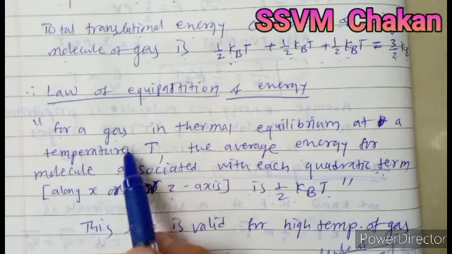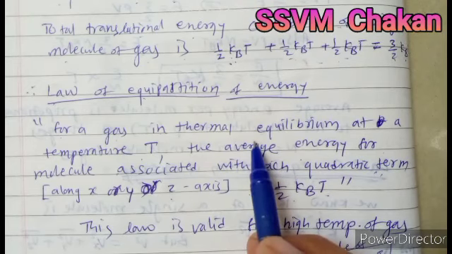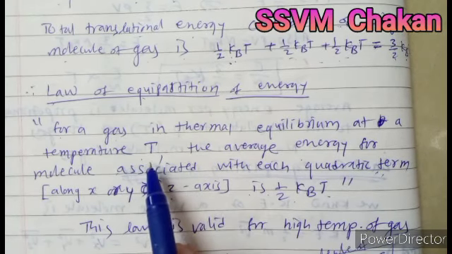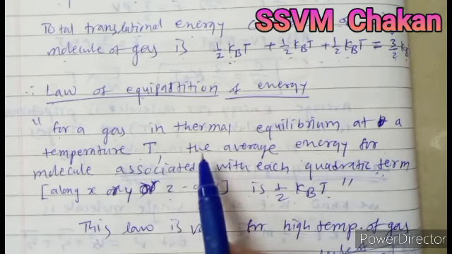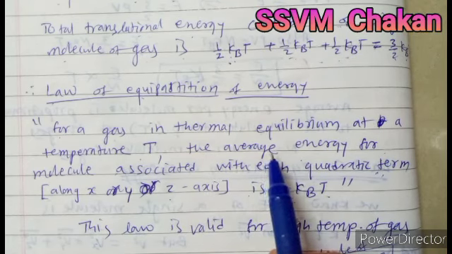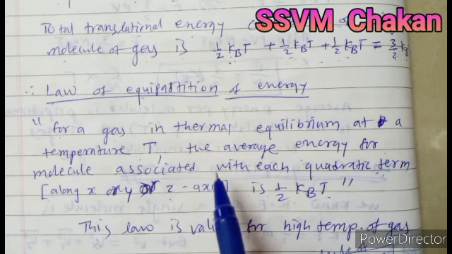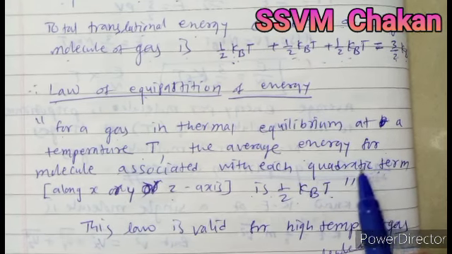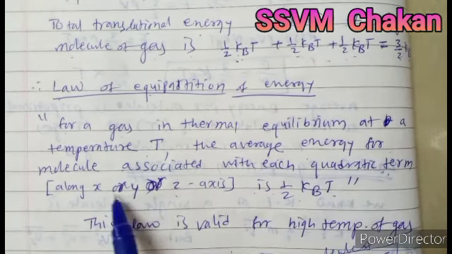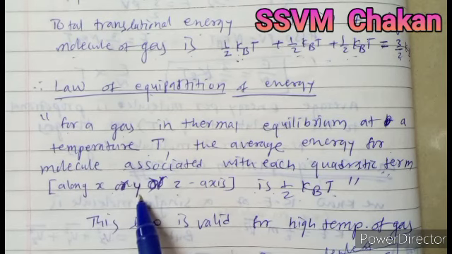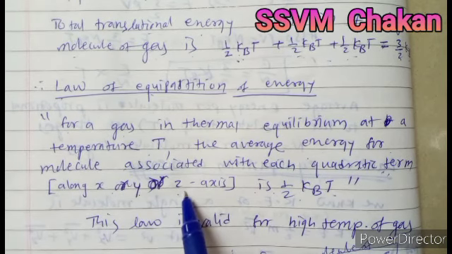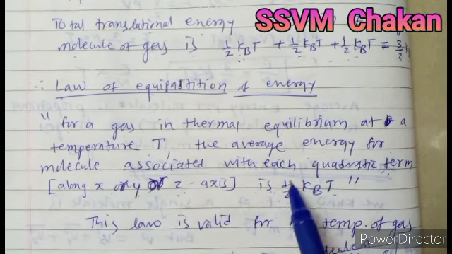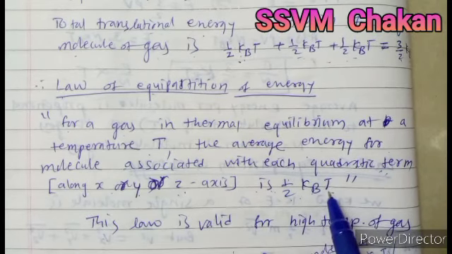For a gas in thermal equilibrium at a temperature T, the average energy for a molecule associated with each quadratic term, that means along the x-axis or y-axis or z-axis, is 1/2 kBT.